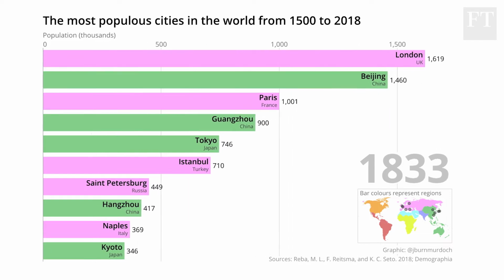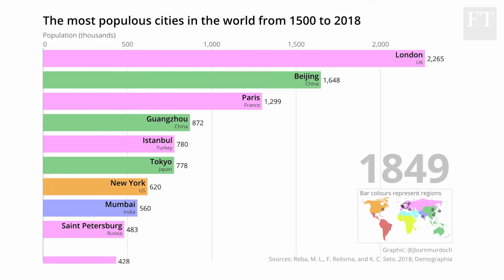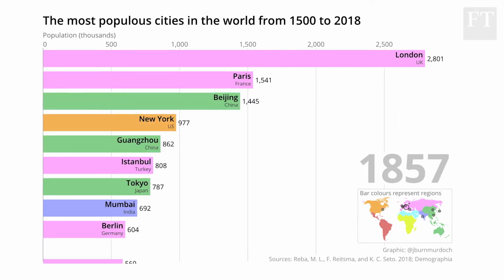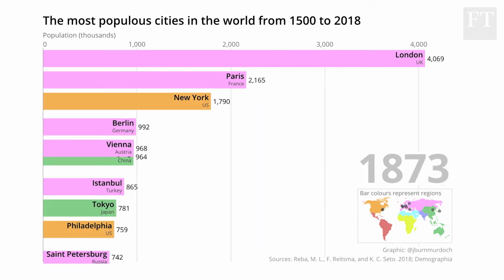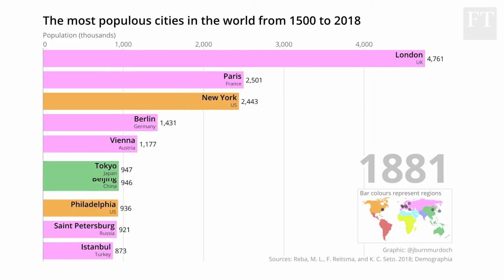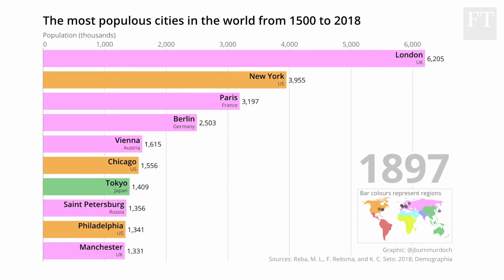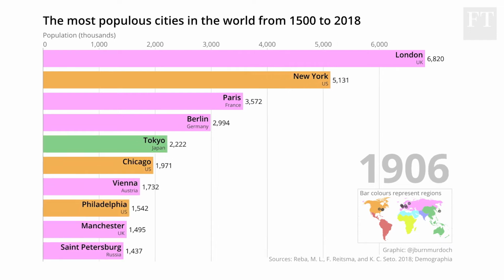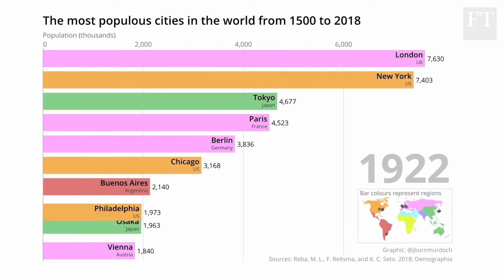Look at that axis stretching out as London soars up, hitting 2 million before 1850 and then racing on towards 3. All other cities pretty much left in the dust now. Another thing to watch now is the North American cities come along. That continent was barely populated at the start of our time period. As we move into the 20th century, we have 3 North American cities and almost all the rest are European.